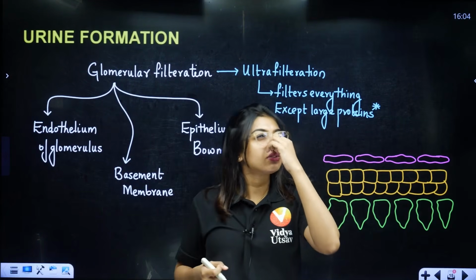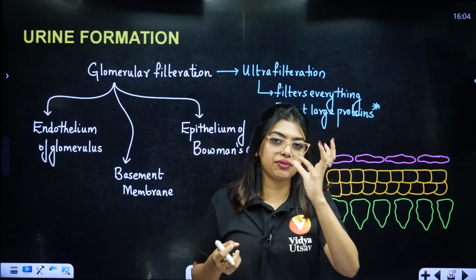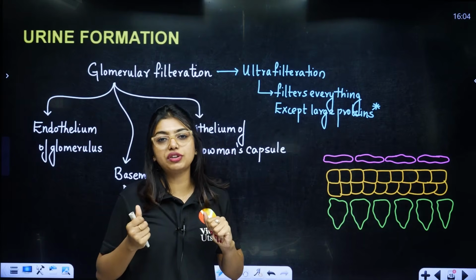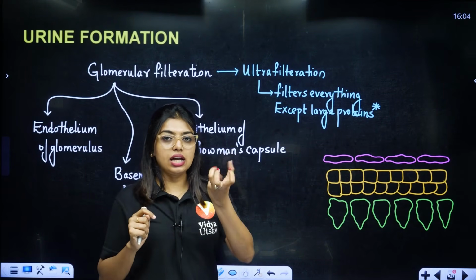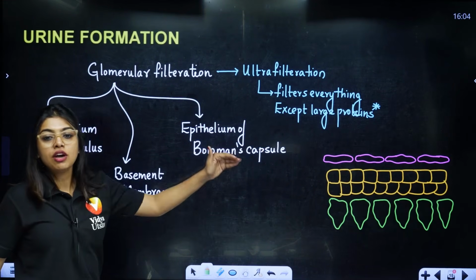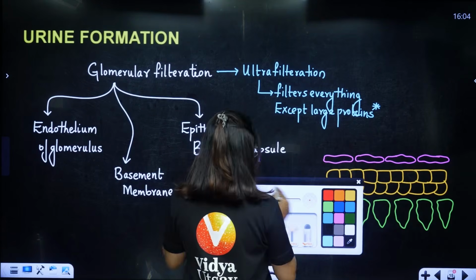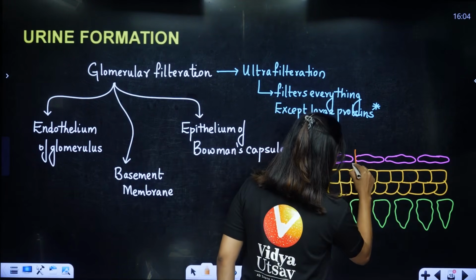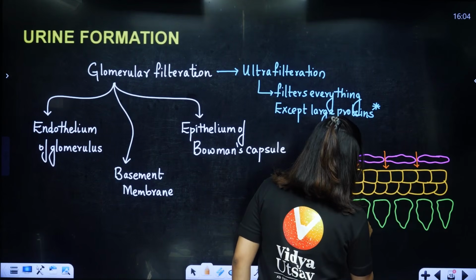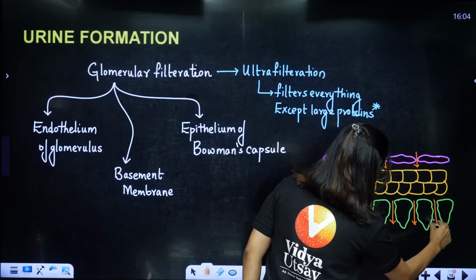If we have that sieve, the big granules of tea powder and sugar get settled there, and only the tea comes out. In the same way, when blood is getting filtered, everything is filtered out except for large proteins. So from all the spaces the filtration is going to happen, and it will pass on and enter into the PCT. This is how filtration happens.